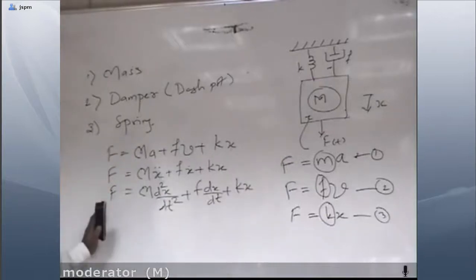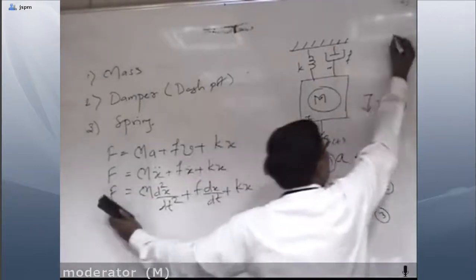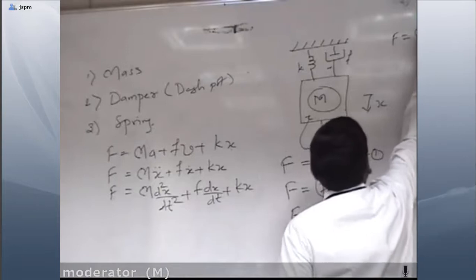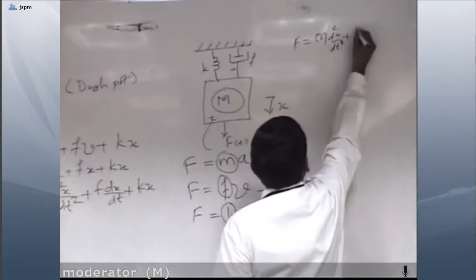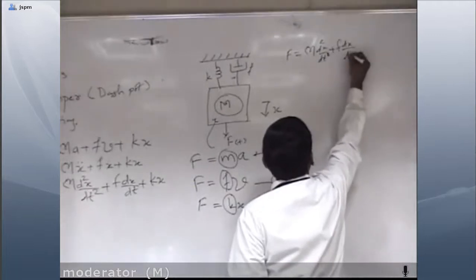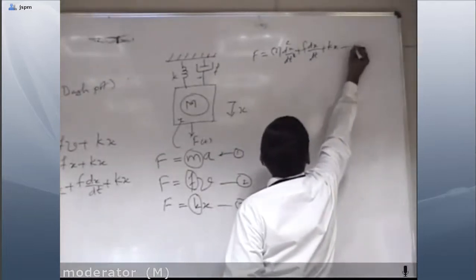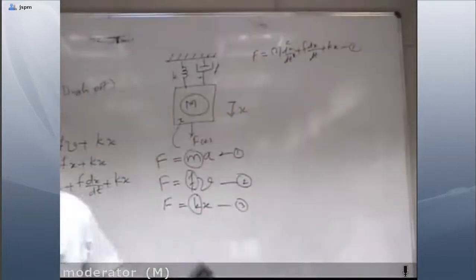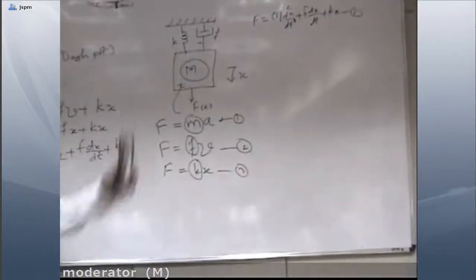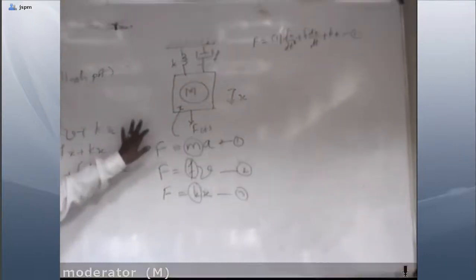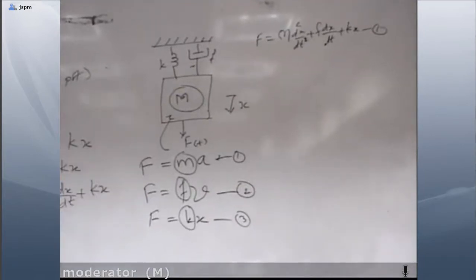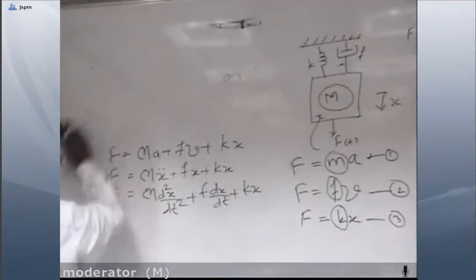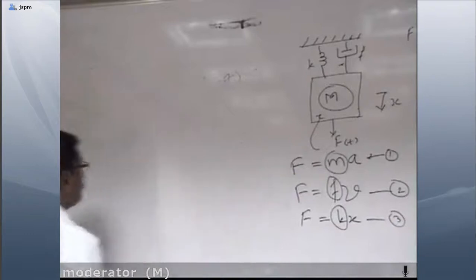I will give this equation number 1: F is equal to m d square x by dt square plus f dx by dt plus kx. We'll consider this equation one by one. This finishes the translational mechanical system. Now we'll go with the rotational mechanical system.